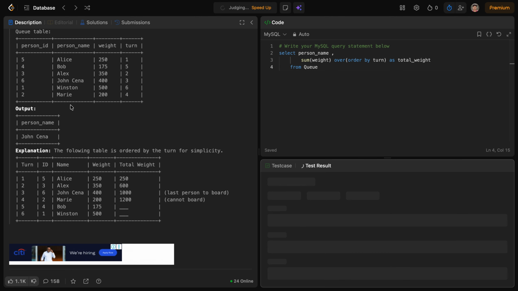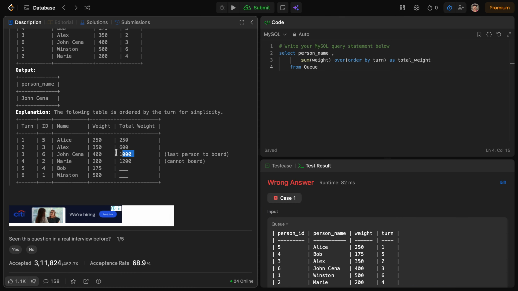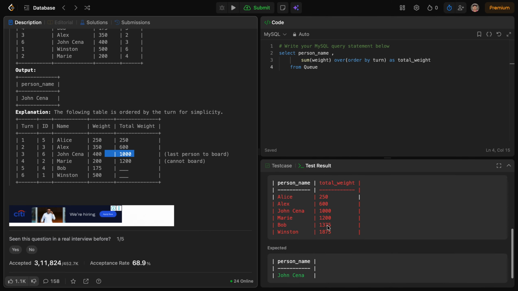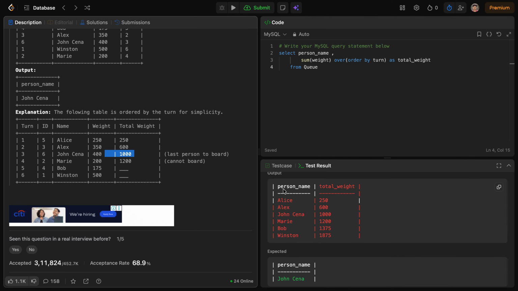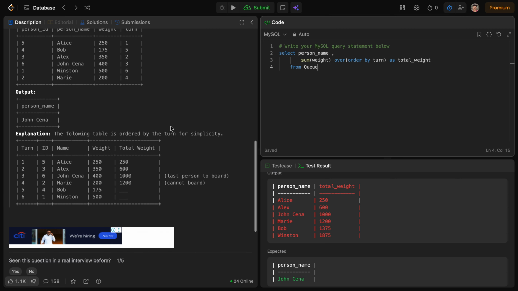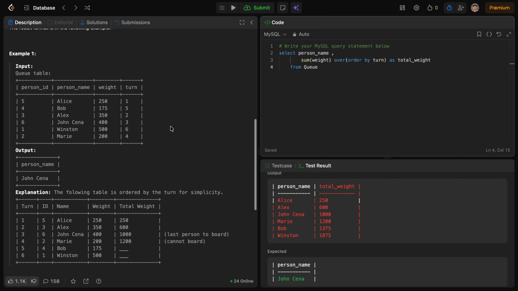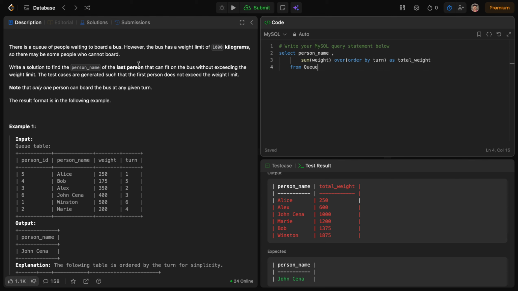Then after that we decide the limit of 1000 kg. So let's see what it returns. Good, it returns the person name and the total weight. Now our next query is to find the person name whose total weight is 1000 kilo or less than 1000 kilo, not exceeding the 1000 kilo, as they want the last person who can fit on the bus without exceeding the weight limit.